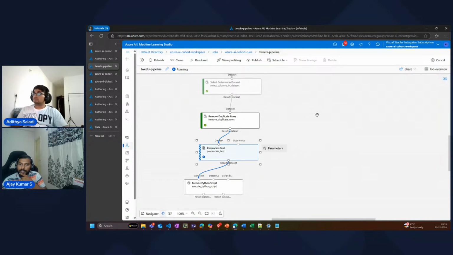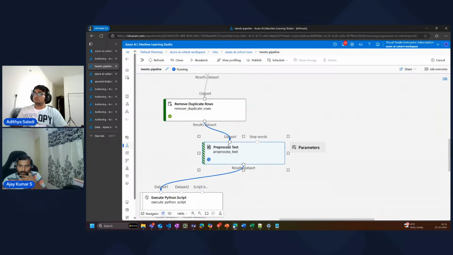So this is taking a bit because what the pre-processed text is doing is cleaning up each and every row to see what type of data it has. It is removing stopwords, etc. One additional feature we have in this component is, if you see here, there is one option called stopwords. So one is a data set which is coming to this pre-processed text. There is also something called stopwords. What this means is you can provide your own custom stopwords.